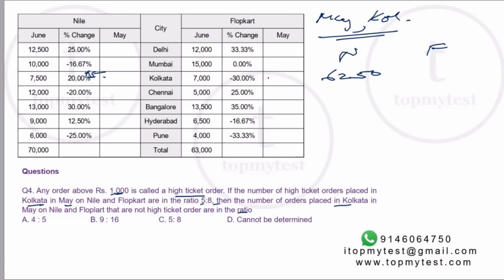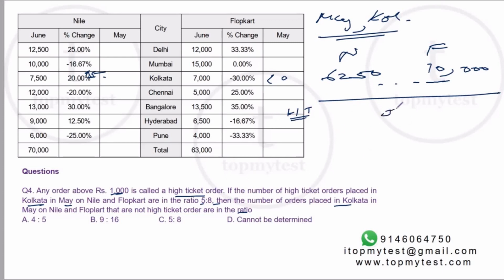So the full number will be 10,000, right? So this will be 10,000. This is the total number of orders which are given to you. It is given that there are some things called high ticket orders. What are those values?